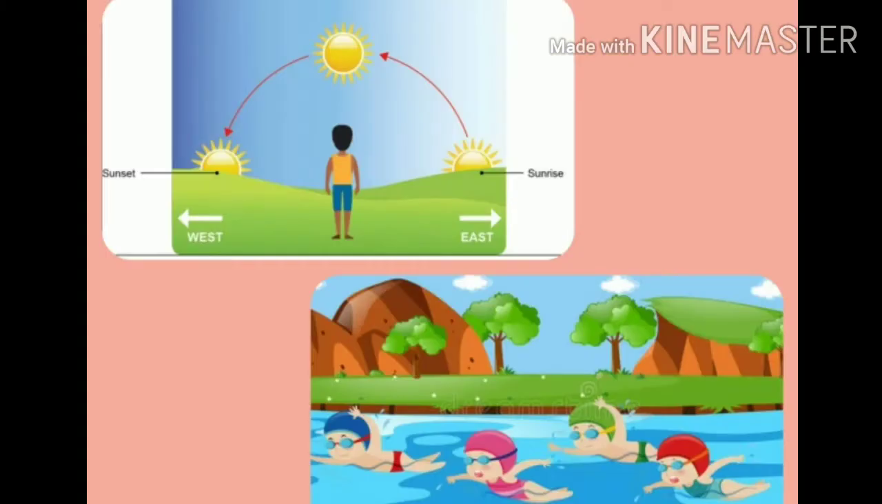The first picture shows: the sun rises in the east, and it will end with a full stop. It's just a statement, stating a simple fact. And the second picture shows: the boys were swimming in the river. So this sentence will also end with a full stop.